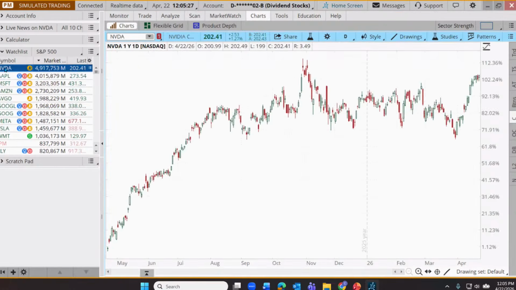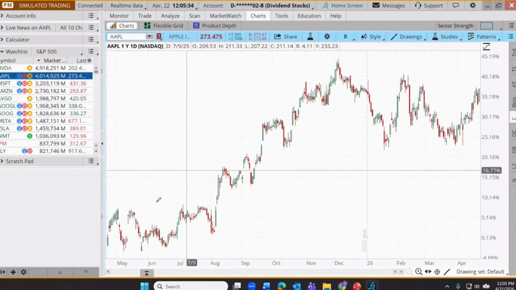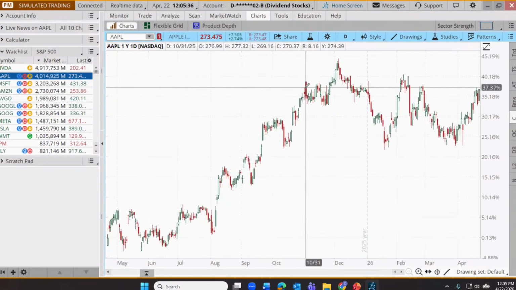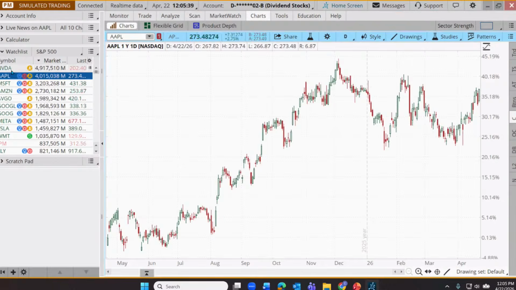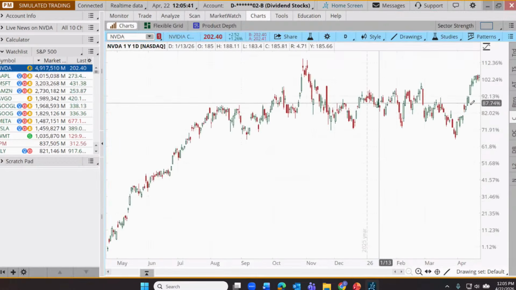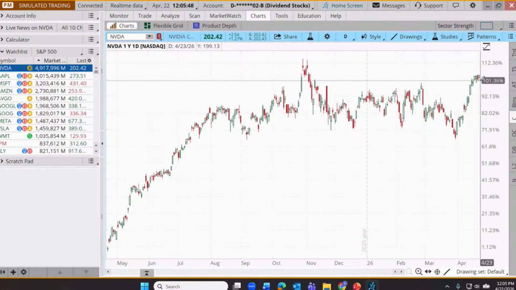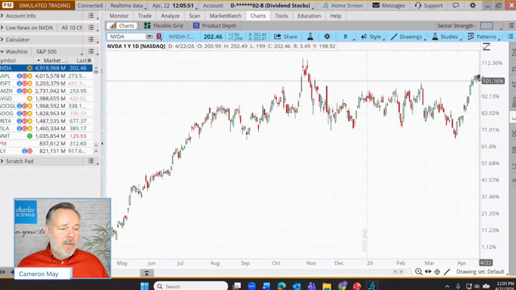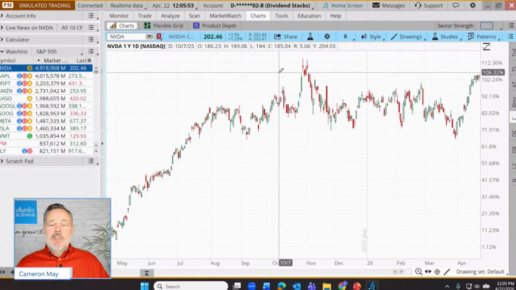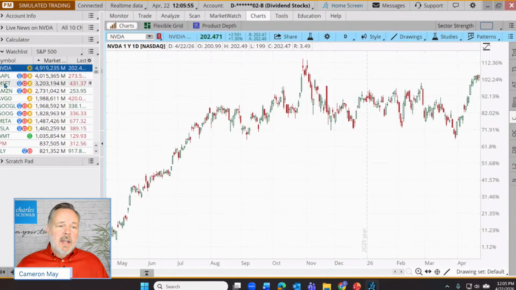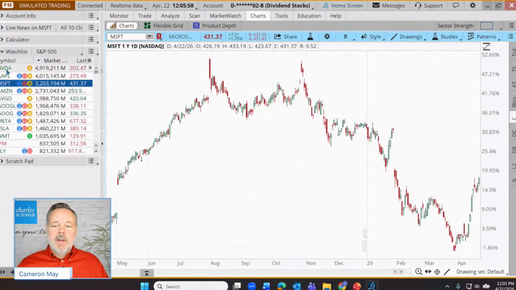So for example, if we click back here to NVIDIA, boy, these looked very similar, didn't they? Just eyeball those. Well, Apple went sharply up, left to right, and then kind of consolidated sideways. NVIDIA went sharply up, left to right, then consolidated sideways. But NVIDIA has actually outperformed Apple to the tune of about 3% for every 1% gained by Apple. That's a big deal. So just that one little chart change can allow us to go through a series of stocks very quickly and do a more meaningful comparison.